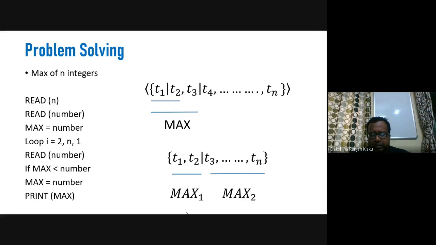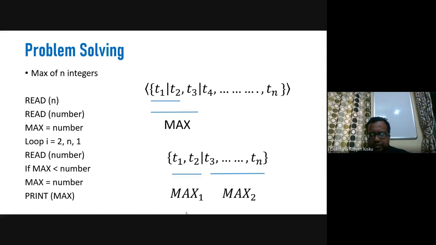Now, when we decompose the problem into a number of solutions, we can decompose into any two parts. We can decompose this whole problem into any two parts, which may contain a different number of integers.